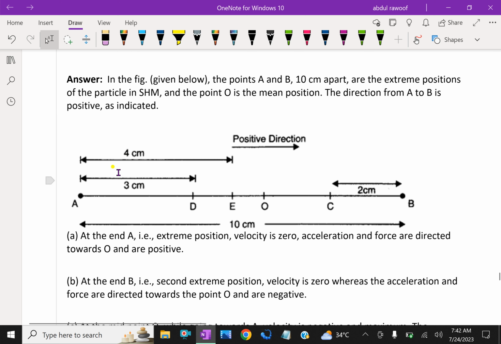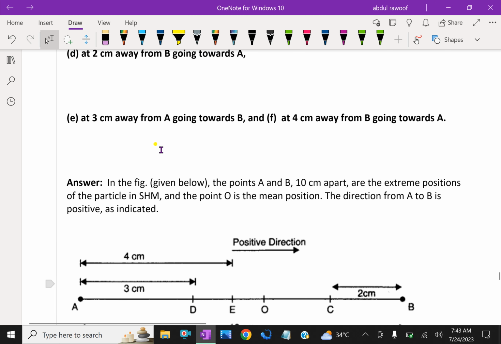Here, look at the periodic motions given in the figure. The points A and B are 10 centimeter apart, the extreme points of the particle in simple harmonic motion, and the point O is the mean position, the center point of A and B. The direction from A to B is positive, and the opposite direction is negative.